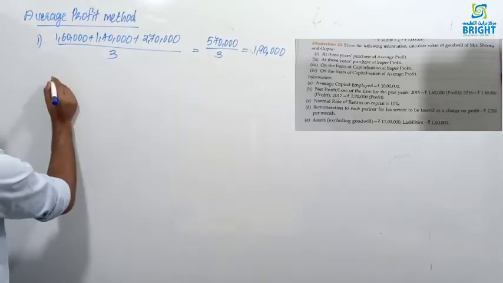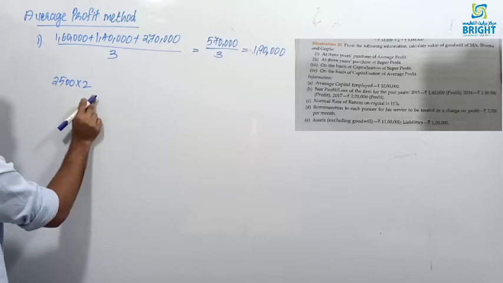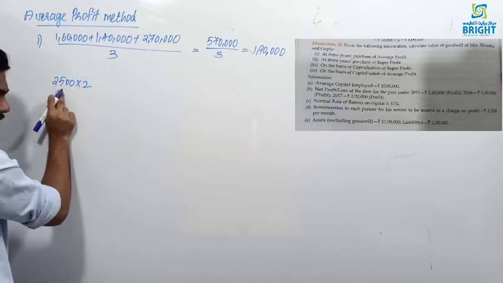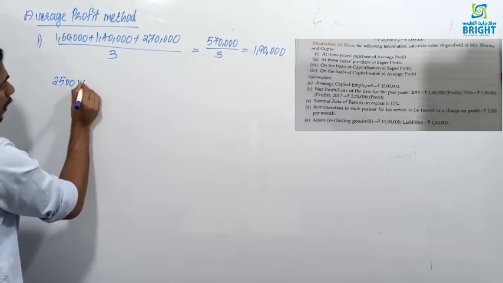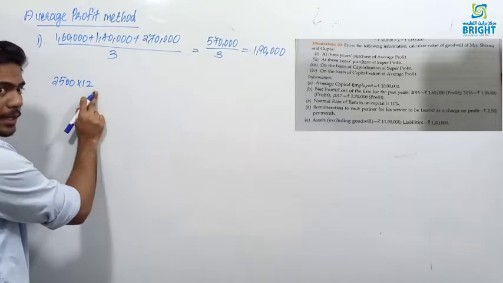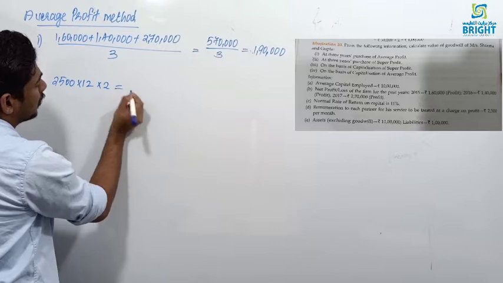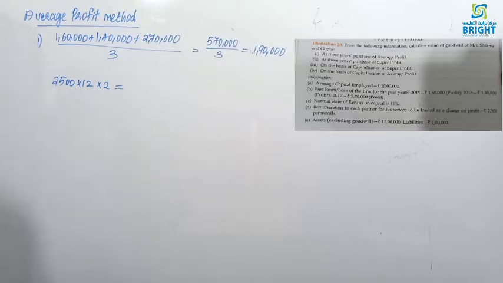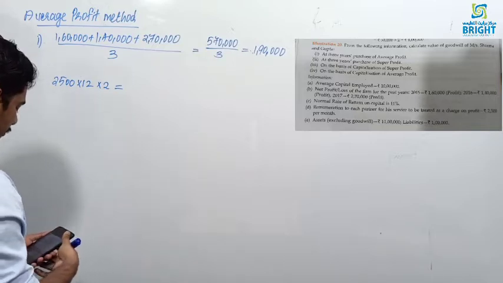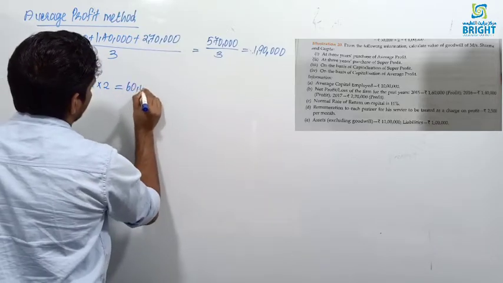How to calculate the partners' remuneration? 2,500 into 12 gives the 1 year remuneration. Then you multiply with 2, because 2 partners are there. Then you will get the remuneration of 60,000.